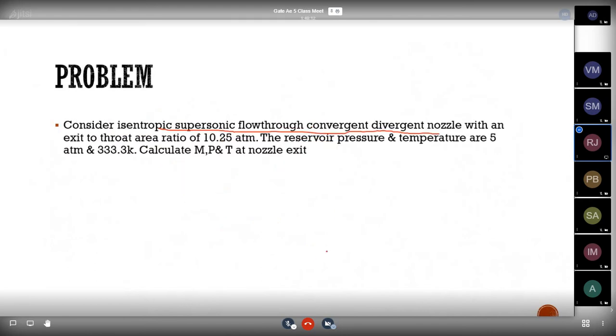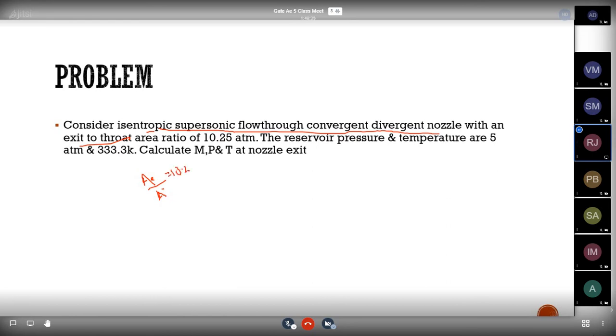Use it. Okay, so here we have an isentropic supersonic flow through a convergent divergent nozzle with an exit to throat area ratio, AE by A star, equal to 10.25.